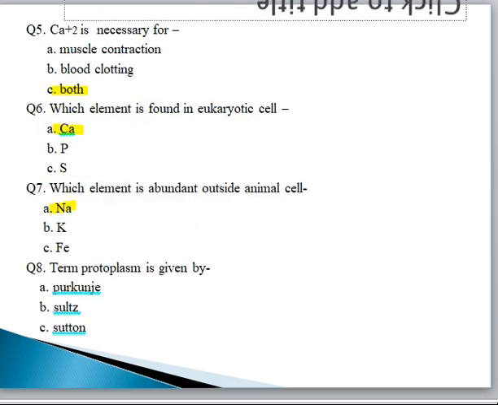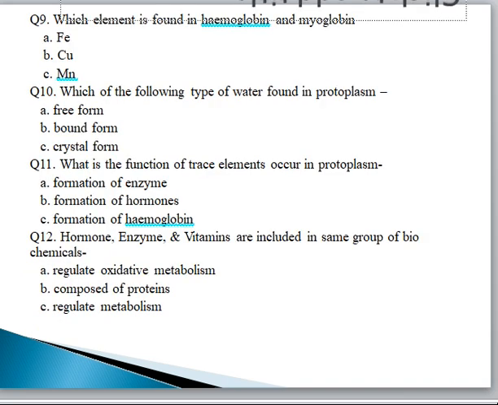The term protoplasm is given by Purkinje, Schultz or Sutton. The correct option is Purkinje. Next slide. Which element is found in hemoglobin and myoglobin? Iron, copper, manganese. So the correct option is iron. You all know hemoglobin has iron. Which of the following type of water is found in protoplasm? Free form, bound form or crystal form? So the correct option is free form.